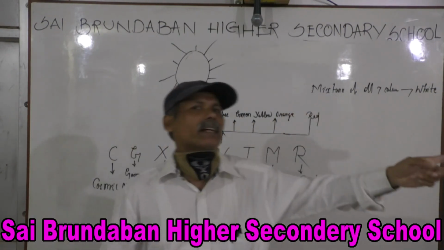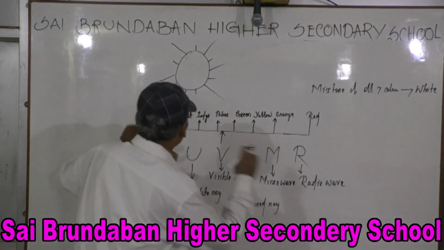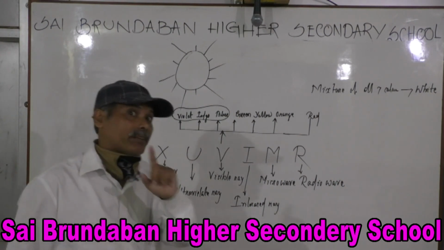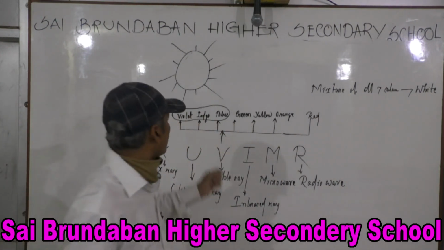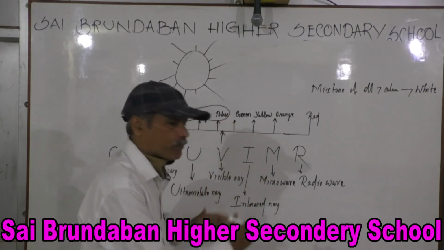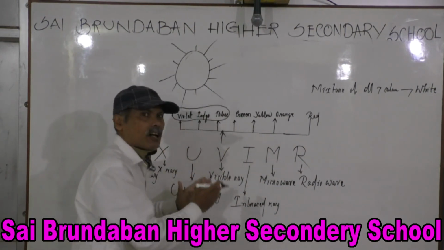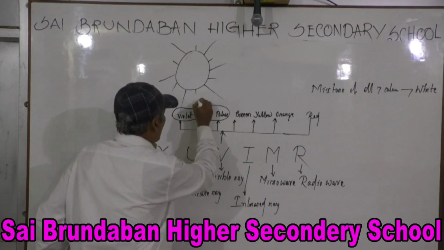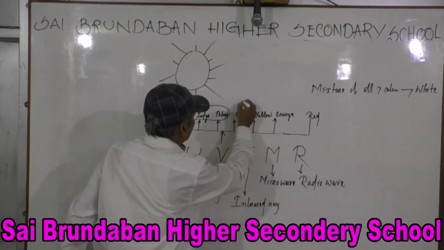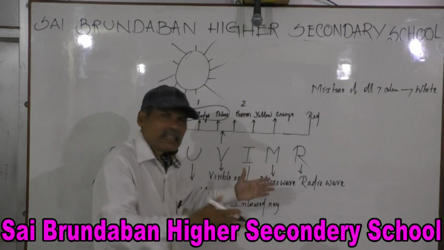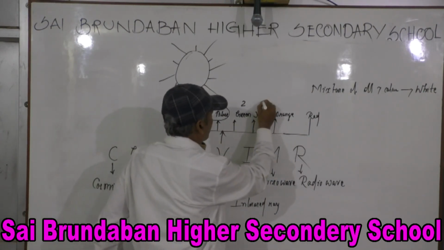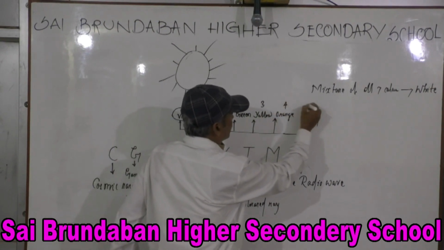You might have seen this experiment at your class 10 level. Okay, now you see violet, indigo and blue. It is very difficult to distinguish between violet, indigo and blue; all totally appear to be blue. So these 3 colors combine to make a single color. So this is one. Green, its texture is different, so I am taking it as 2. Yellow, its texture is different from orange and red and green and blue, so this is number 3. And this is 4, and this is 5.